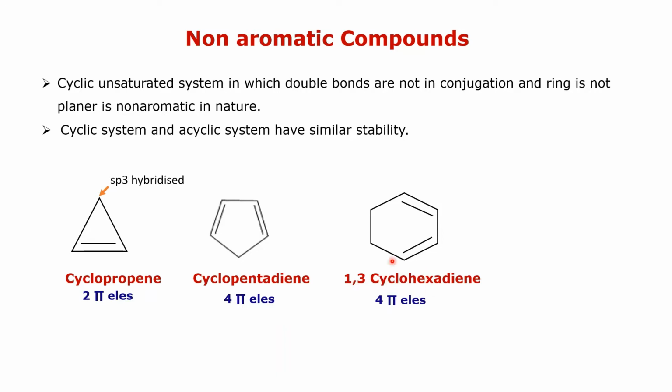In that case also these two carbon atoms are in the sp3 hybridization state. Although that compound is cyclic unsaturated, the ring is not planar, and also double bonds are not in conjugation. Therefore 1,3-cyclohexadiene is a non-aromatic compound. Similarly, 1,3,5-cycloheptatriene is also a non-aromatic compound because this carbon atom is in the sp3 hybridization state, the ring is not planar.